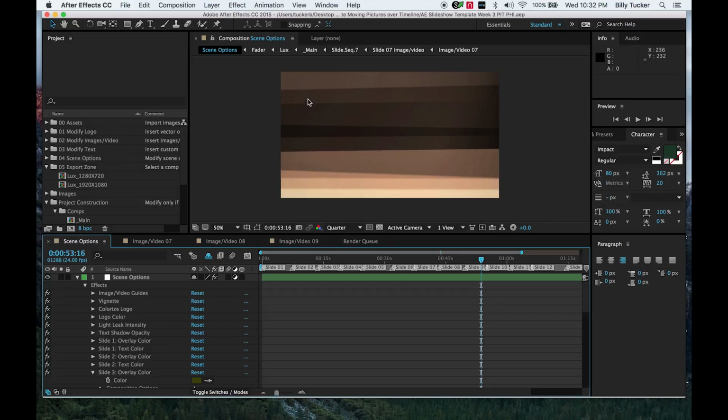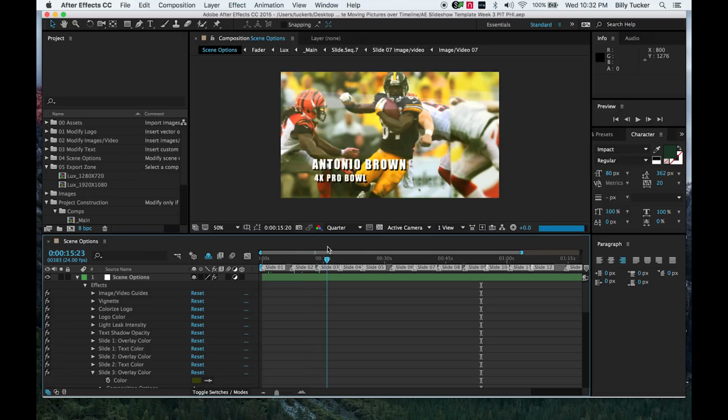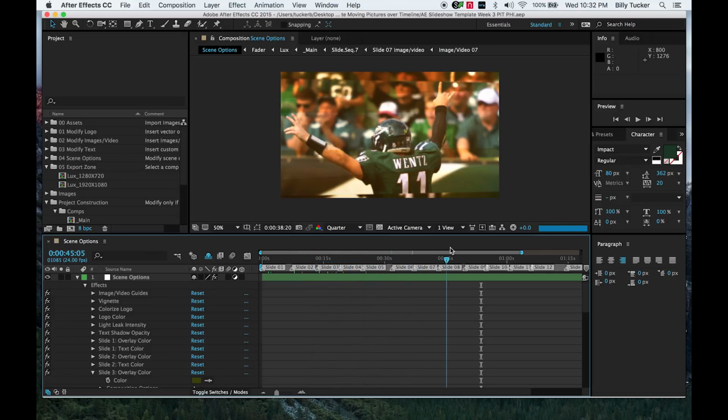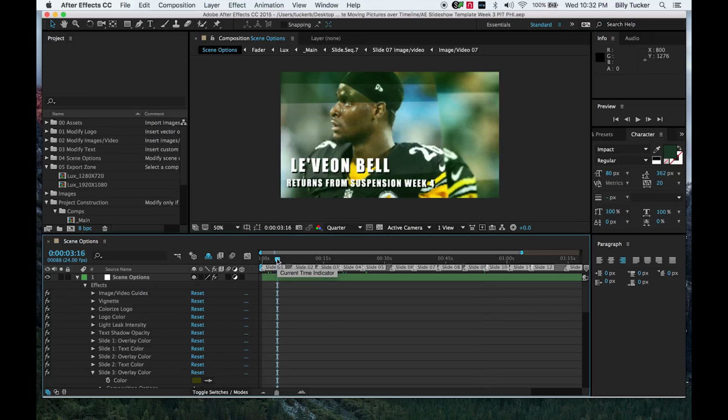All right. So the biggest thing here now, I will condense these sequences. Scene options. In scene options, you see here we have slide 1, slide 2, slide 3, 4, and so on. For each slide, we're able to drop a picture and also include text. So for each one of these pieces, we want to include between 2 and 4 stats overlays, text overlays, and it's really easy to do in this template.